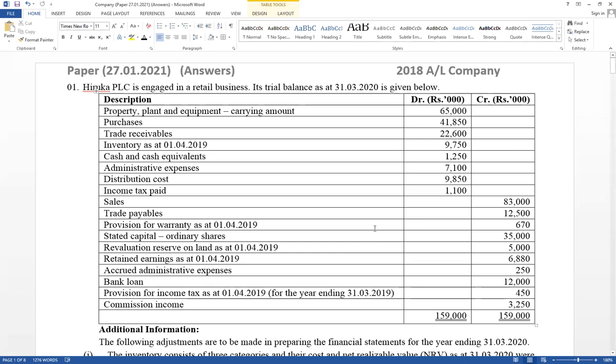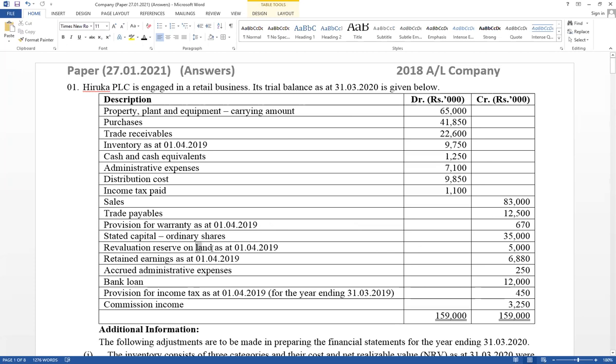It means there was a double entry: warranty expense account debit, provision for warranty account credited last year. Therefore, warranty expense is an expense. It had been considered as an expense previous year, and provision for warranty is a liability. Previous year closing balance became the opening balance this financial year. Therefore, in this example, provision for warranty opening balance is given. This is very important. Right, ordinary sales it has given.